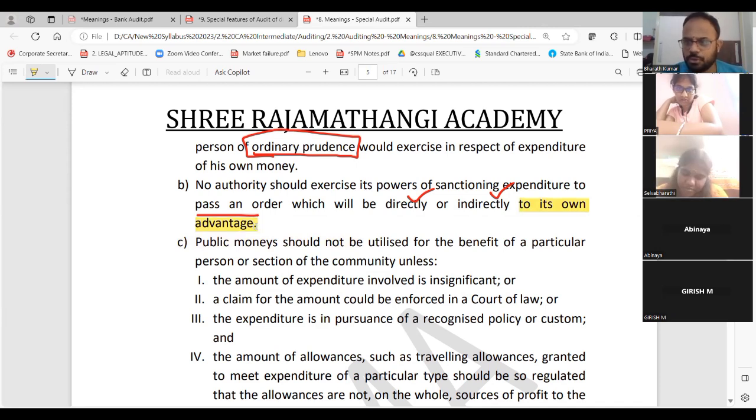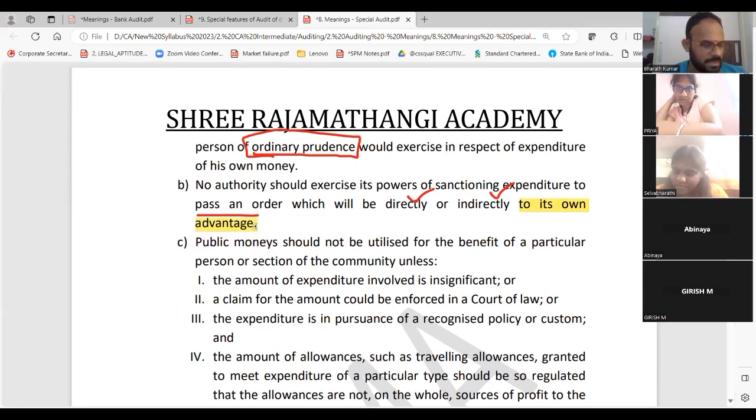Are we clear? Sometimes this is told as a problem in politics. They have used it for their own purpose. No. Public money, how can you use it for private? It should be done for public only. The public money is collected by the government and the government should use it only for public. It should not be used privately. So they are saying don't do this.